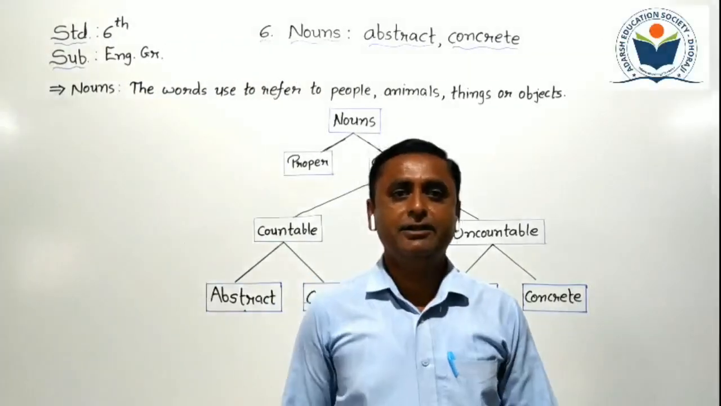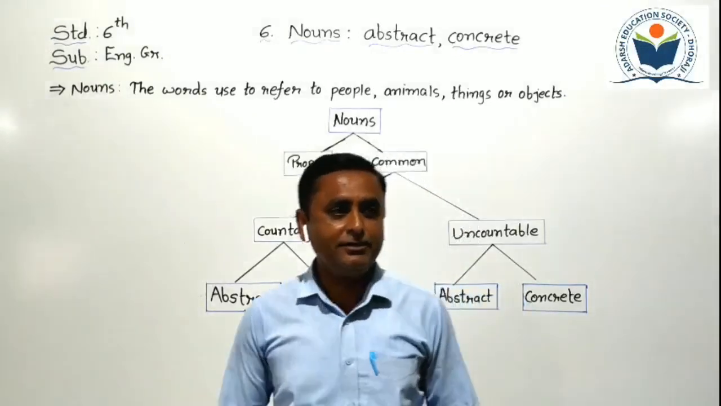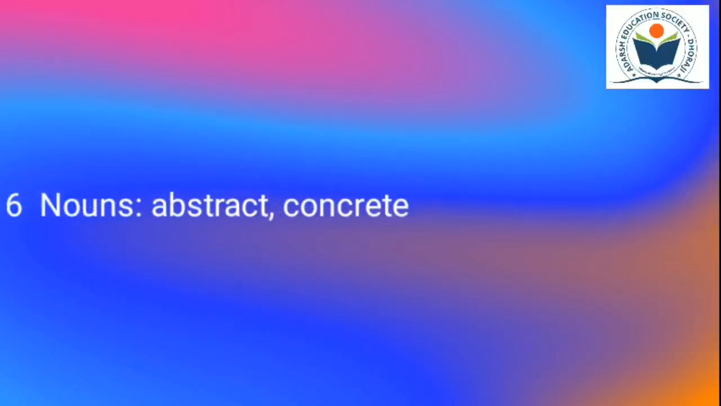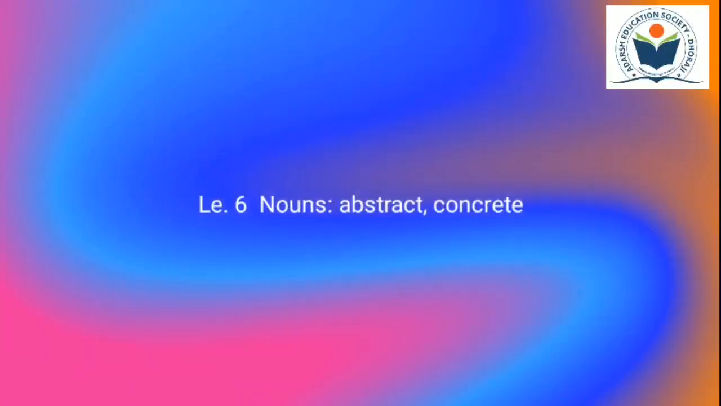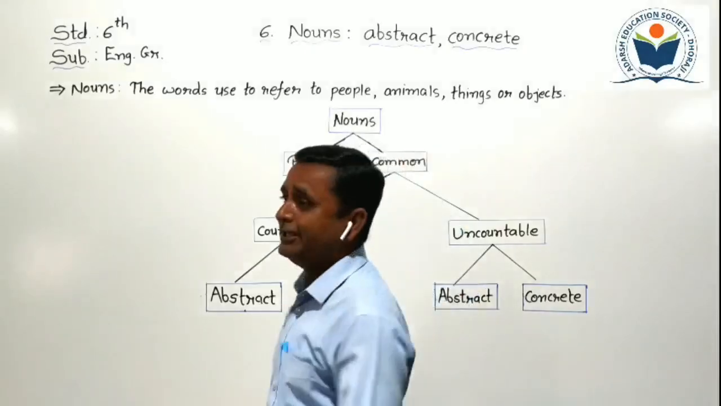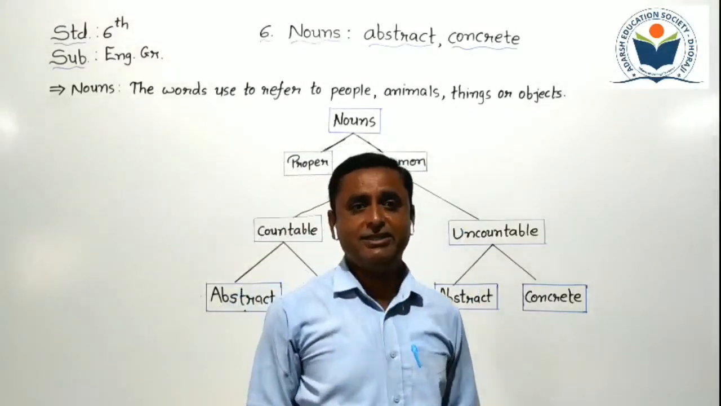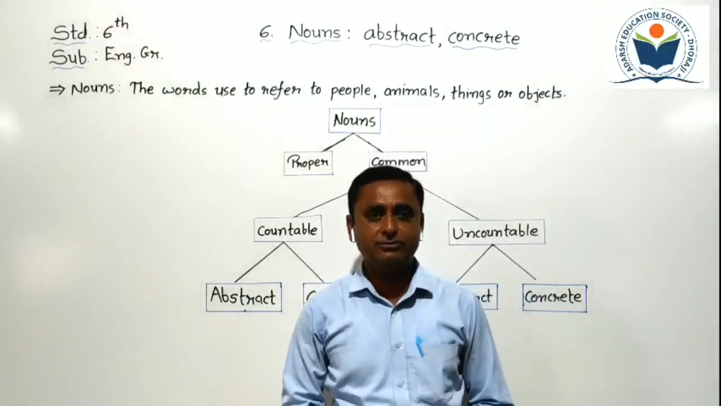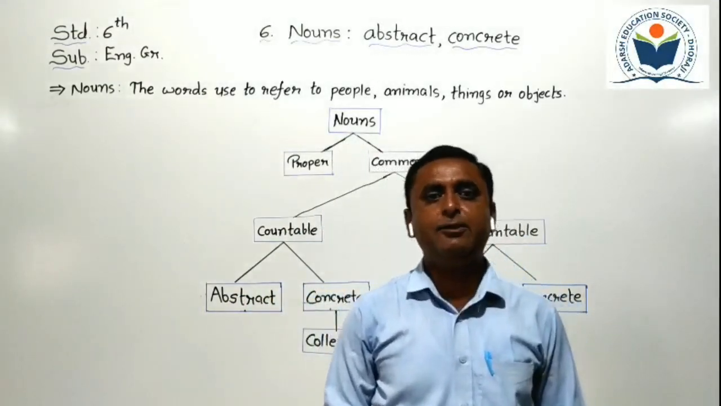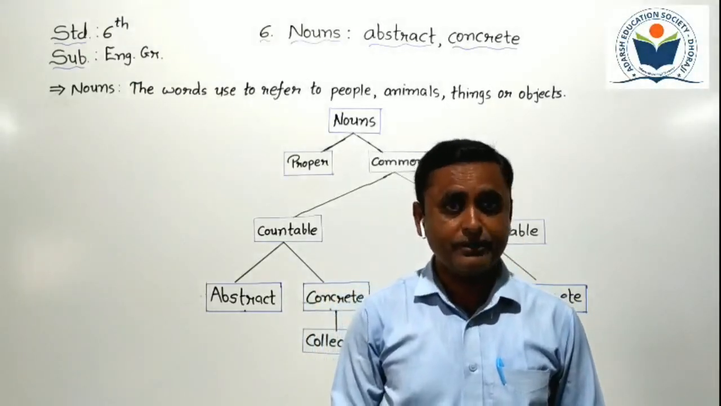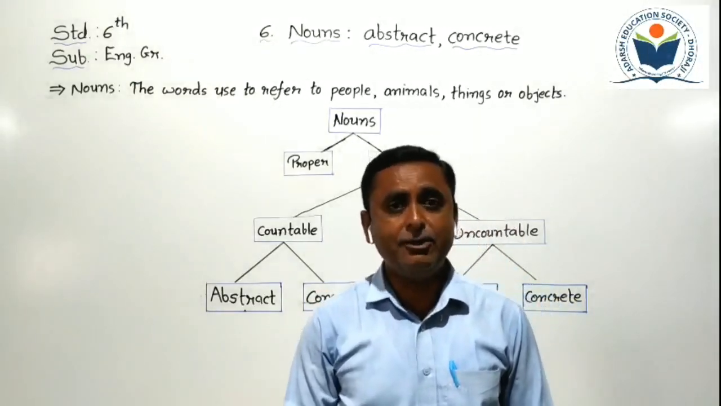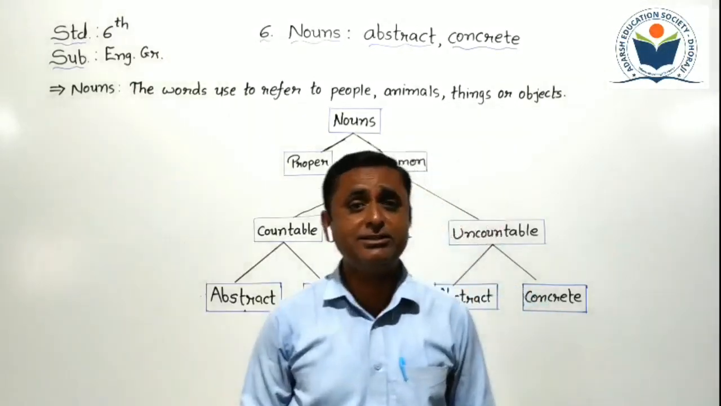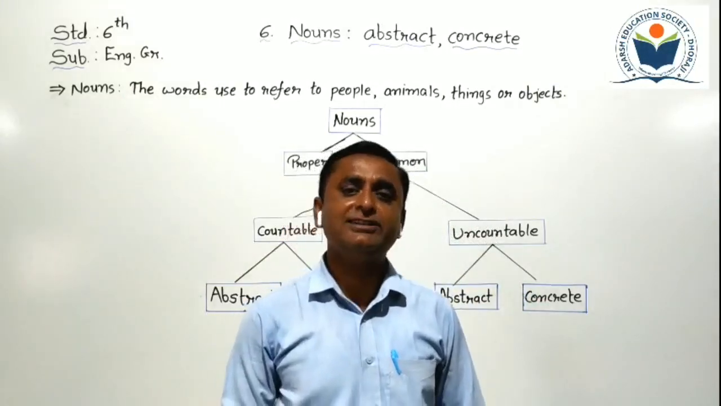Hello students, today we are going to learn standard 6, subject English grammar, lesson number 6, nouns, abstract, concrete. As you know students, in our previous lessons number 4th and 5th, we studied about nouns. In lesson number 4th, we studied about nouns, singular, plural. In 5th lesson, we studied about nouns, gender. Now in this lesson, we have to study about nouns, abstract, concrete. So let's start it, students.